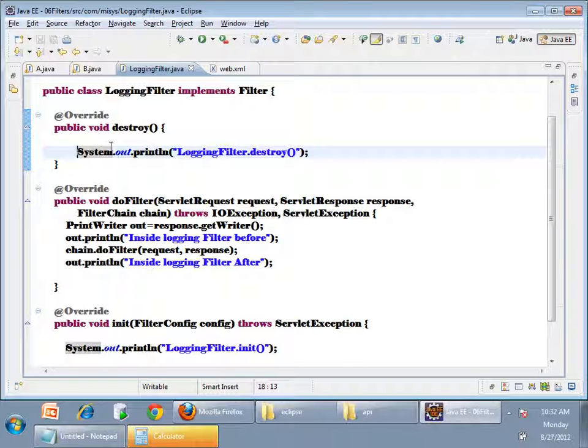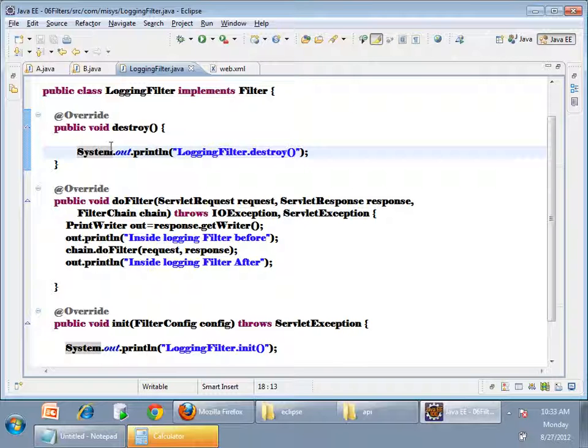See, one servlet object is created by the container and the same servlet object is kept in memory. If any request comes, the method is invoked on the same servlet object, only one servlet object. Servlet is not destroyed, but the container may destroy a servlet if there are no more requests for a particular timeout. Let's say for 1 hour, a servlet is not getting any request. The container may decide.